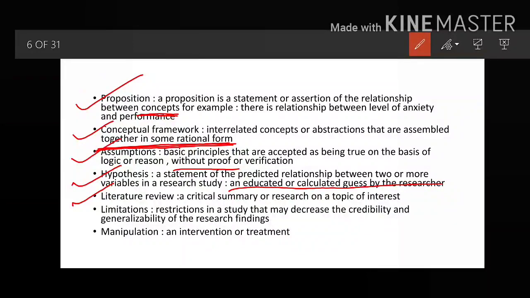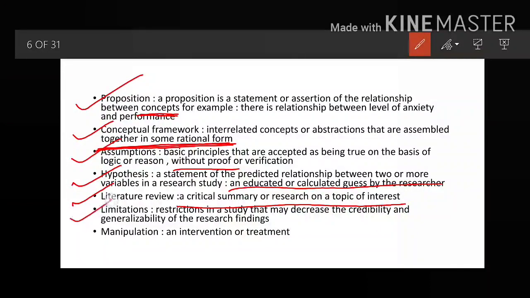Whenever you are planning to conduct research, before planning you have to go through a process known as literature review, in which you review all the literature on that particular idea on which you are planning to conduct the research, so that you have in hand what not to repeat, and also where to start. So it is a critical summary of research on a topic of interest.